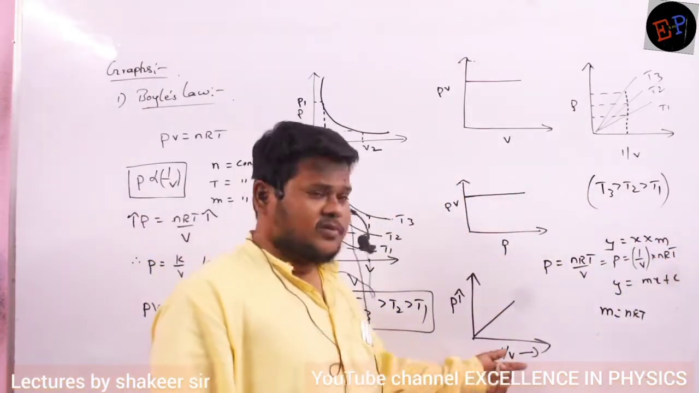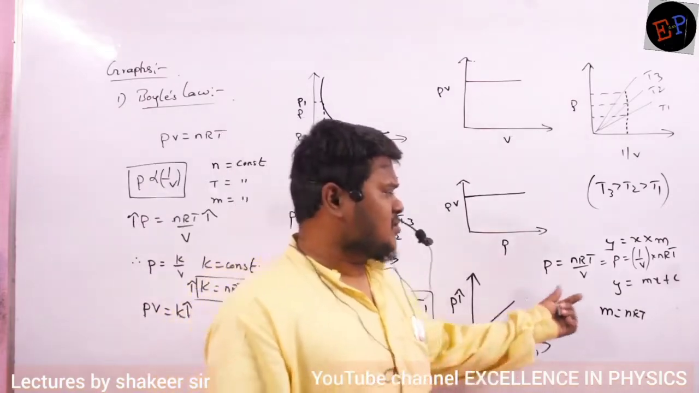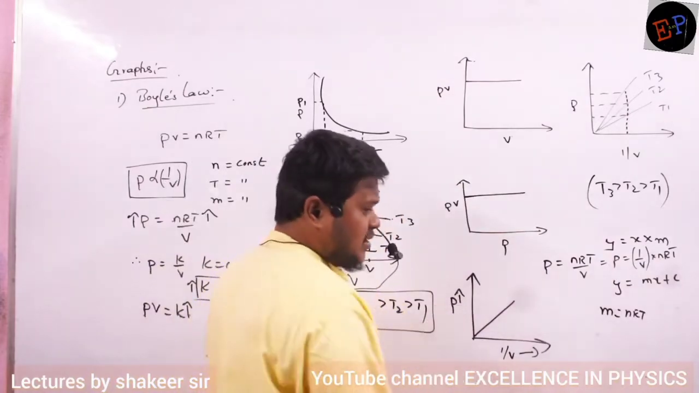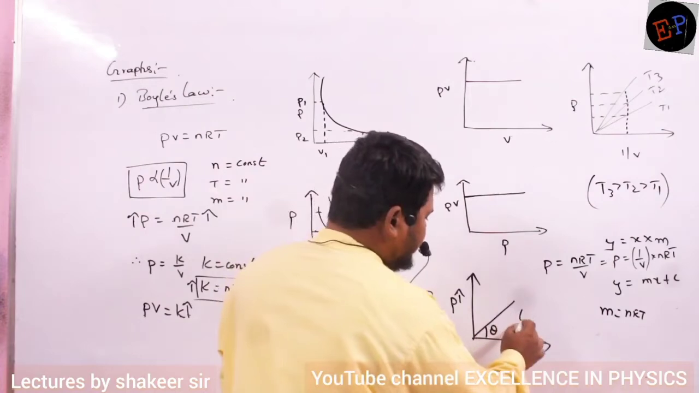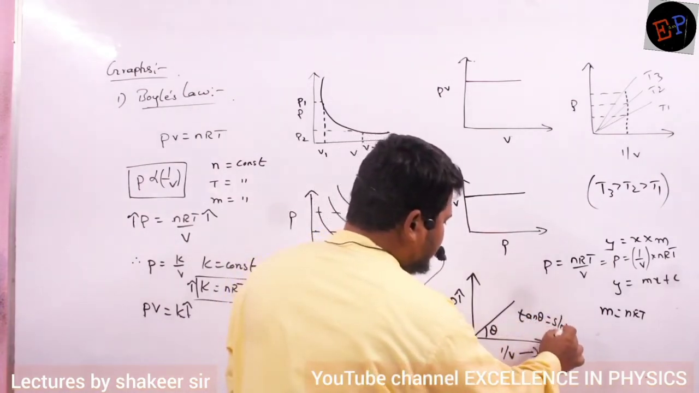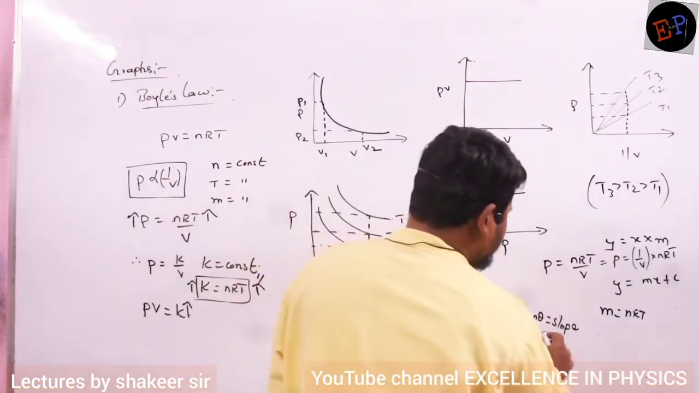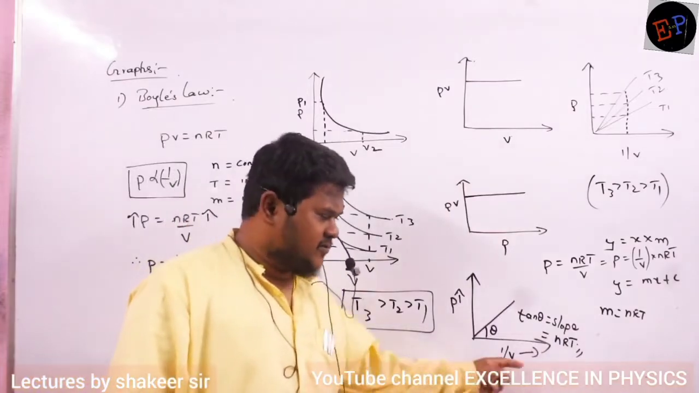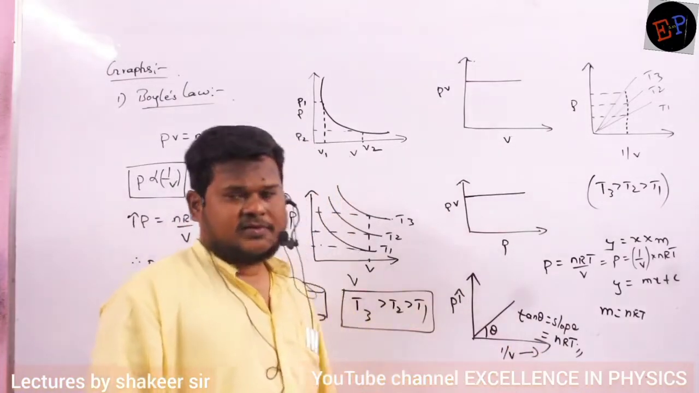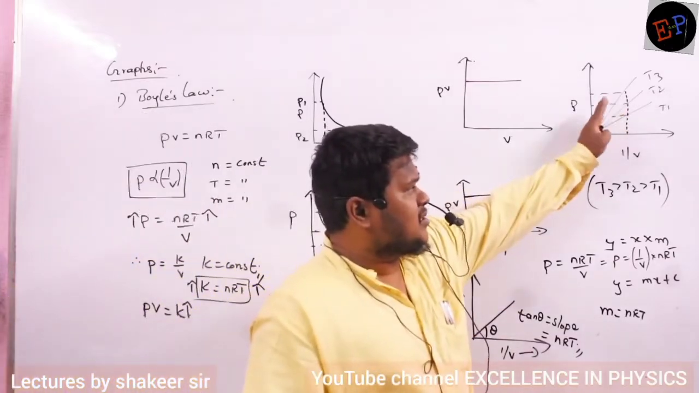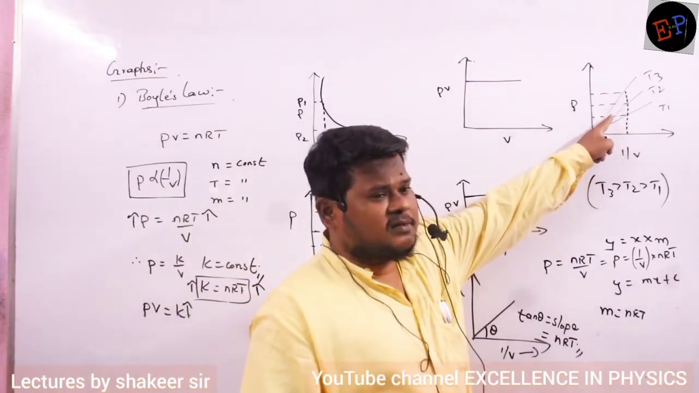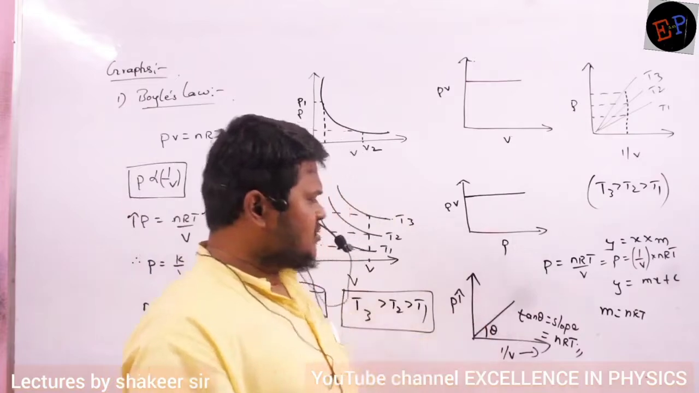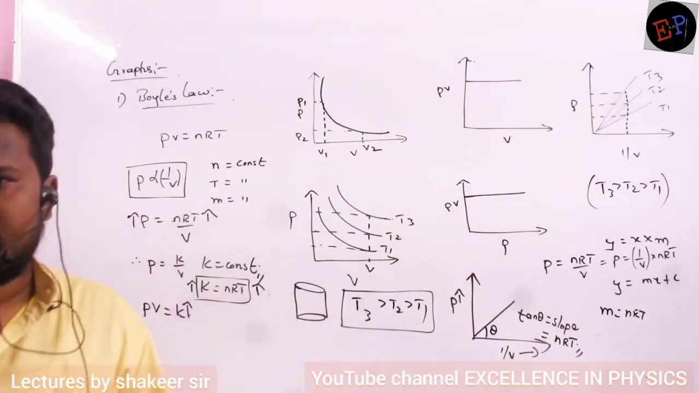On the x-axis we are taking 1 by V. Therefore, which is the slope? nRT will become the slope. Are you able to understand, ma? So, in the P versus 1 by V graph, if you take theta, tan theta is nothing but the slope of the graph, and the slope is nothing but nRT. By looking at this graph also, I can say if temperature increases, slope also increases. Here the slope is continuously increasing: the first graph slope is less, the second is greater, the third is bigger. Slope increasing means temperature is also increasing. Like this you can compare with the equation of a straight line. Clear? That's it.